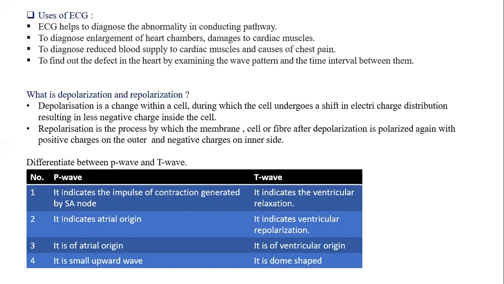So these are different uses of ECG, and this is one of the important questions. Now, what we were just talking about, that is depolarization and repolarization. Depolarization is a change within a cell during which the cell undergoes a shift in the electrical charge, resulting in less negative charge inside the cell. Now what do you mean by this? In short, it means depolarization is systole and repolarization is diastole.